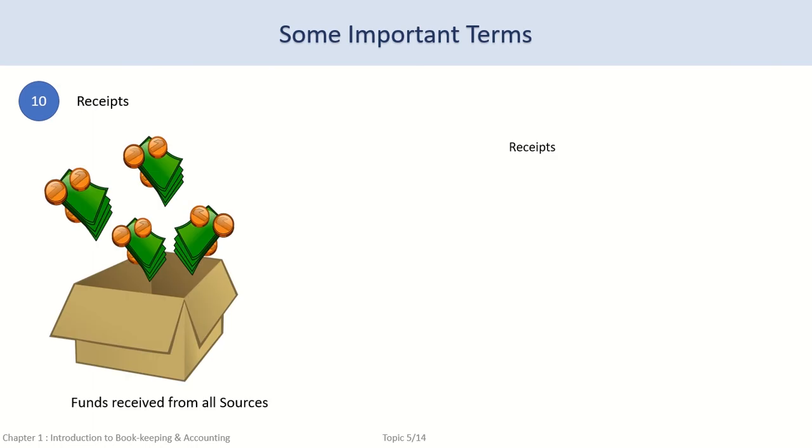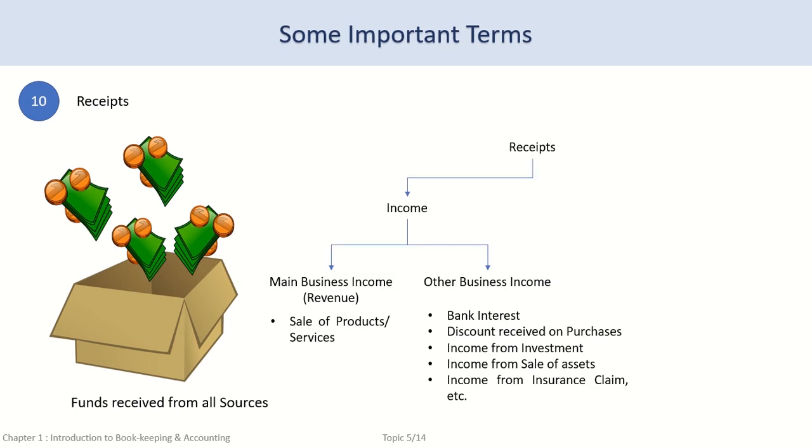The next term used in bookkeeping and accounting is receipts. Receipts refer to the money that a business has received from various sources. Whenever the business receives money from whichever source, it is a receipt. All incomes are receipts. Receipts also include funds received by business other than income.